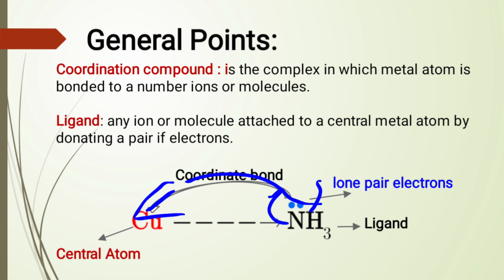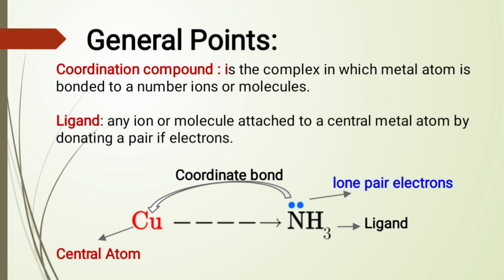However, in a normal covalent bond, each of the atoms involved in forming the molecule shares a single electron. A coordinate bond is different: only one atom among the bonding atoms shares the two electrons of the lone pair. That's why we say coordinate bonding.